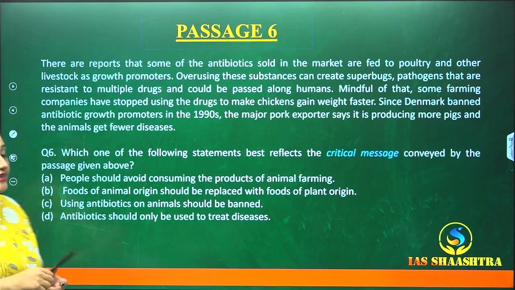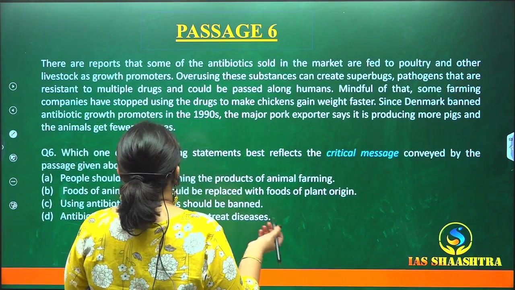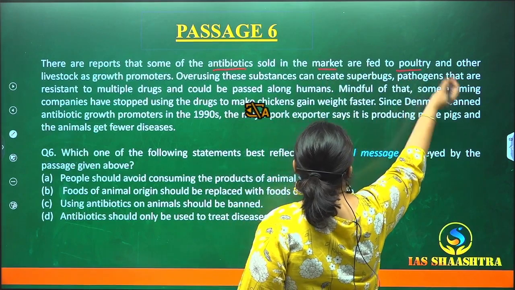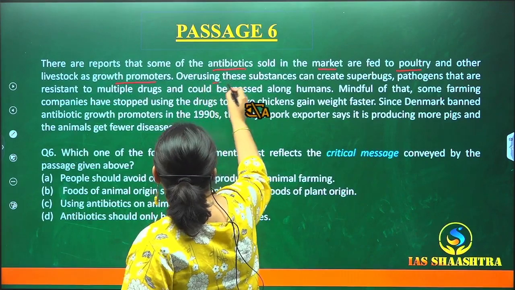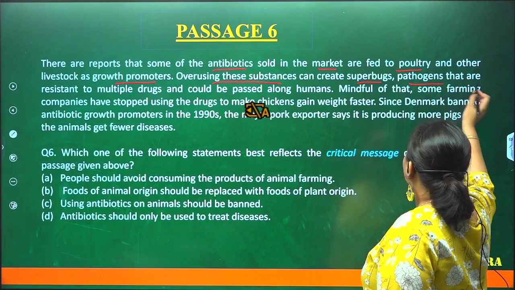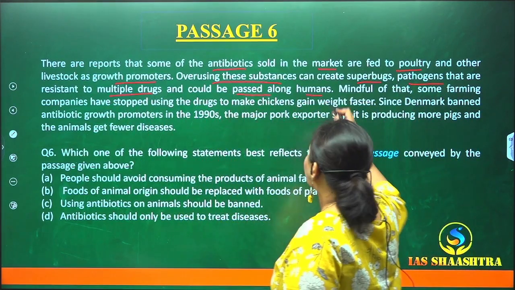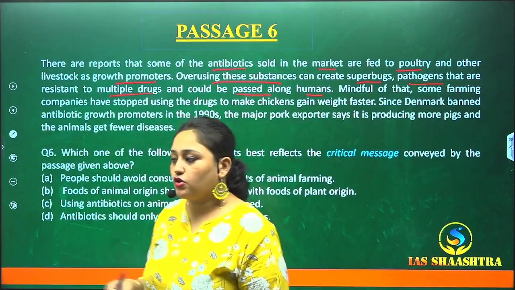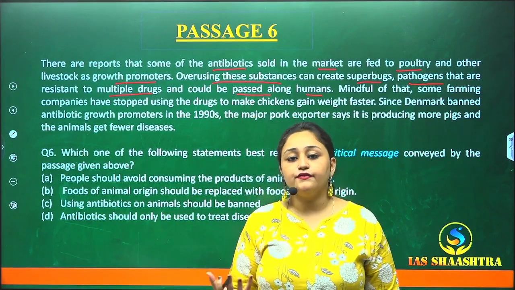Okay, let's start reading the passage together. There are reports of some of the antibiotics sold in the market are fed to the poultry and other livestock as growth promoters. Overusing of these substances can create superbugs, pathogens that are resistant to multiple drugs and could be passed along to humans. So there are reports that the antibiotics that are fed to the livestock or the poultry are used for two things. Firstly, for treating the diseases, and secondly, for making them fat.